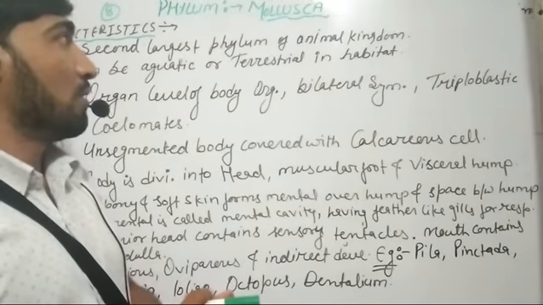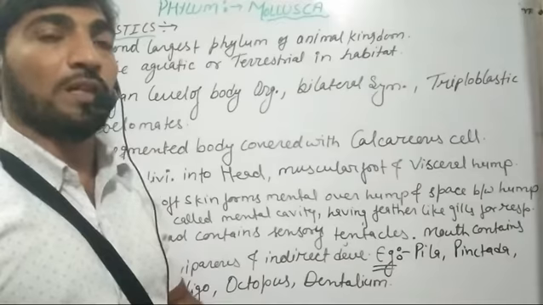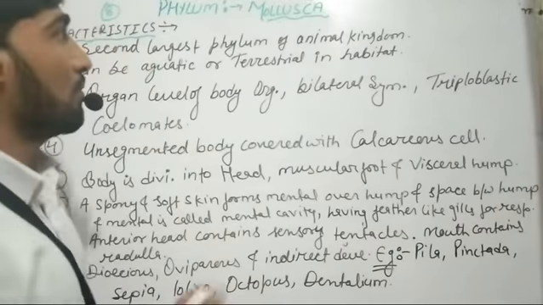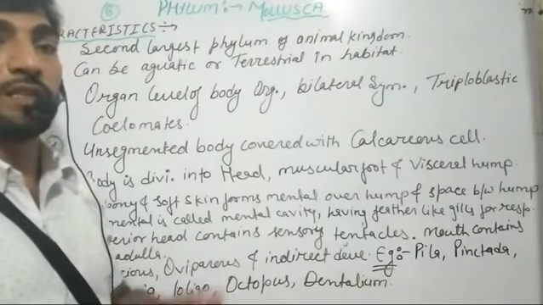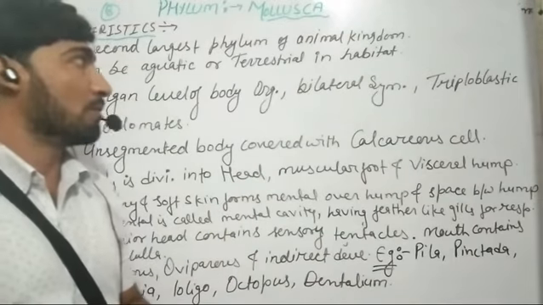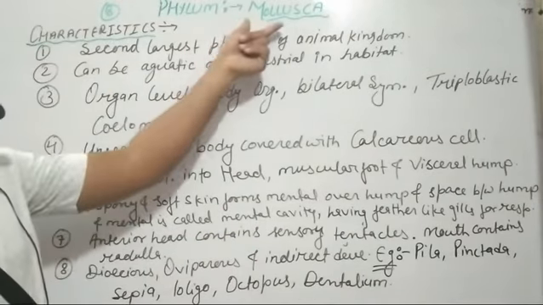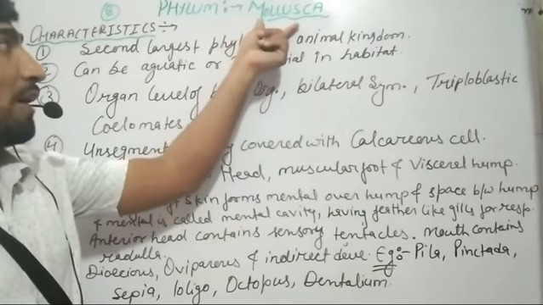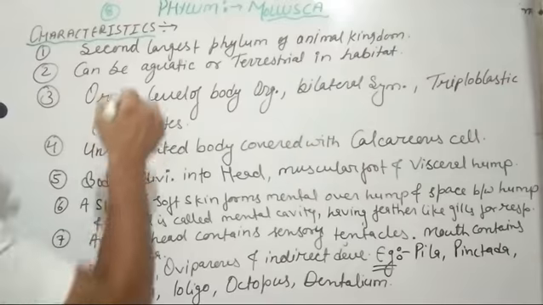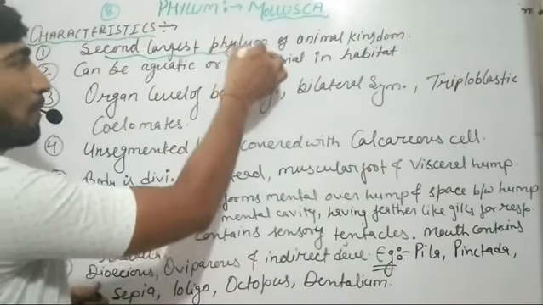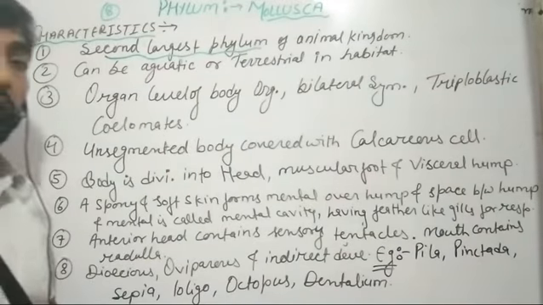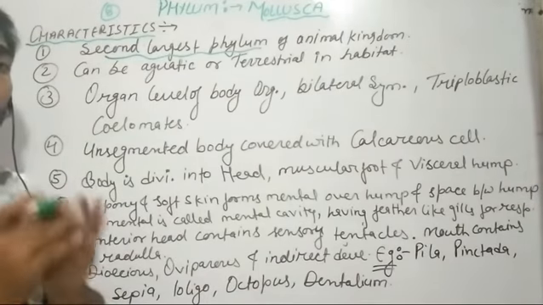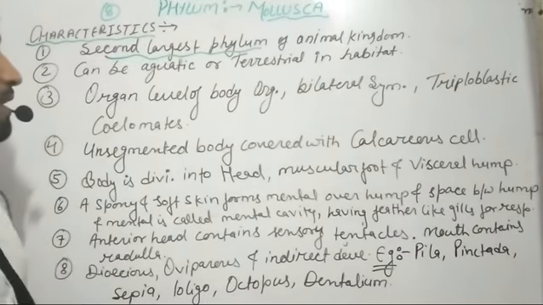So, in this video, we will discuss our next phylum of the animal kingdom, that is Mollusca. We will discuss their general characteristics first. The Mollusca phylum forms the second largest phylum of the animal kingdom, and usually the organisms that belong to Mollusca